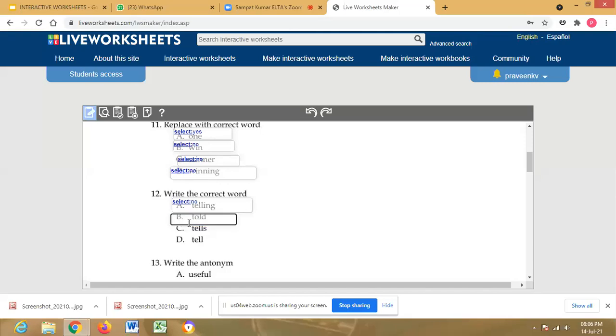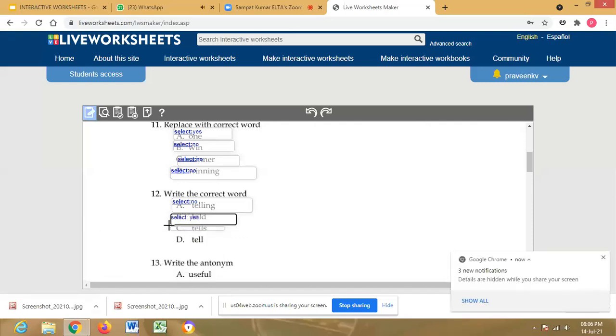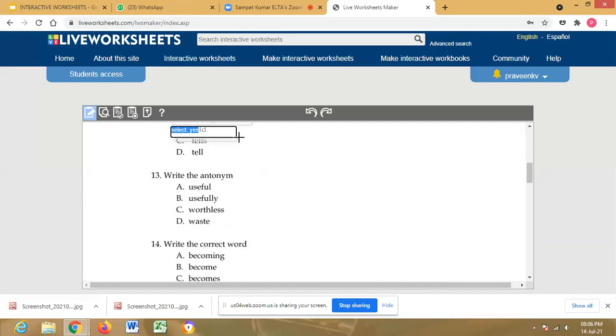It's getting some difficulty in dragging the text boxes. So this is the correct answer. Select yes. Again, select.